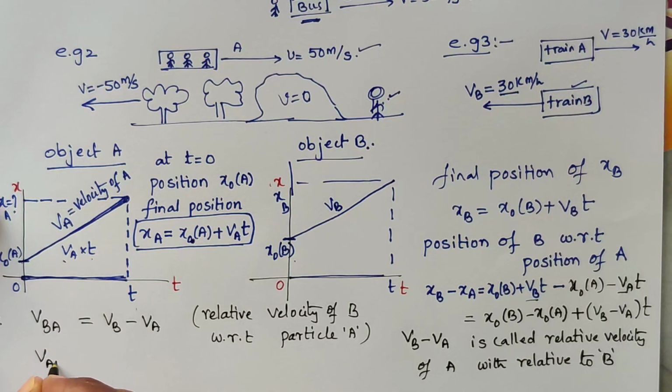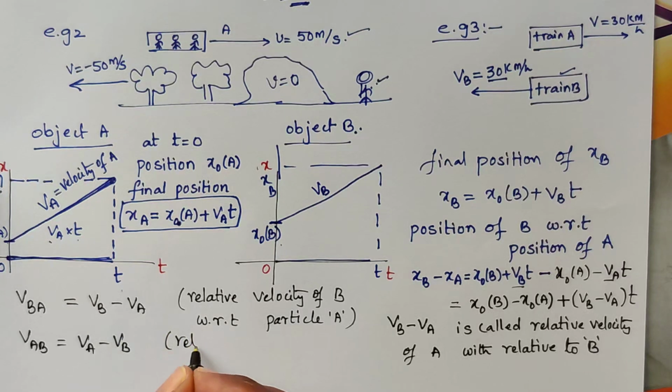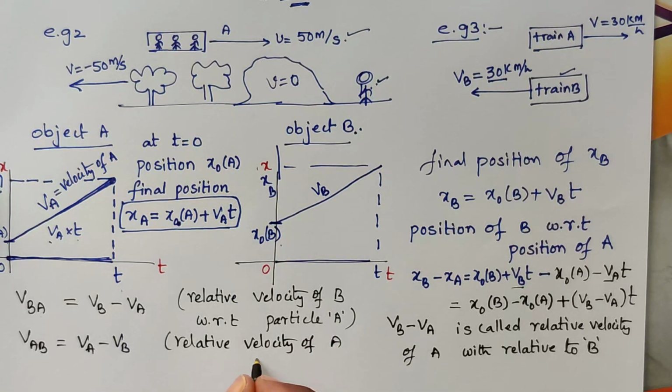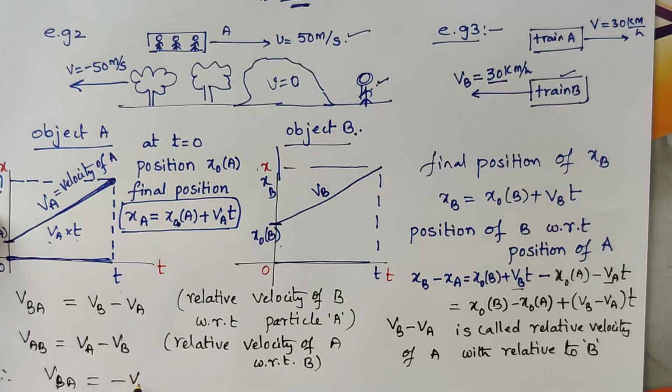And Vab is nothing but Va minus Vb, that is the relative velocity of A with respect to B. Here we can observe that Vba equals minus of Vab.